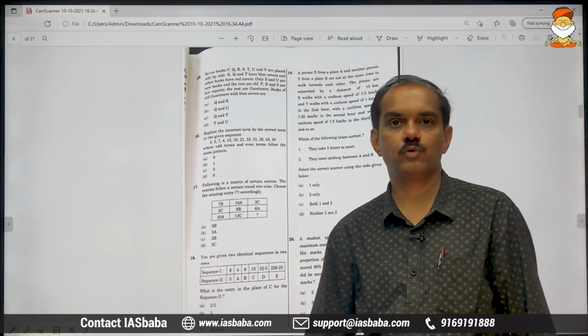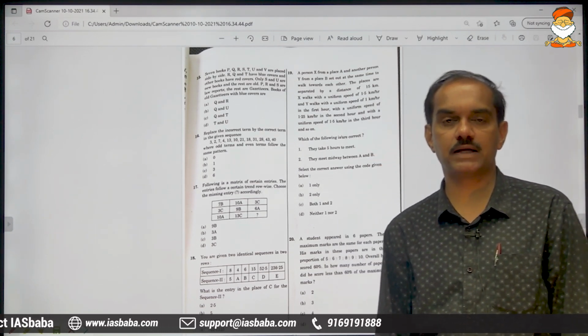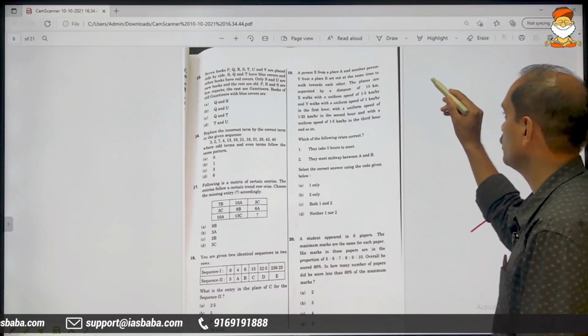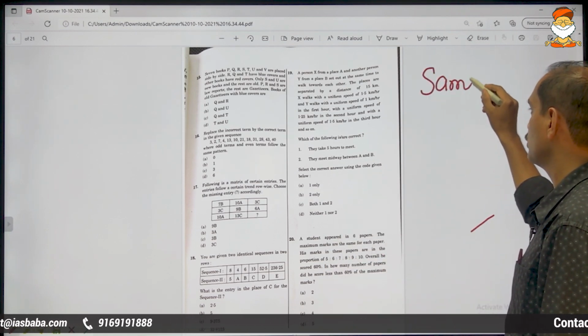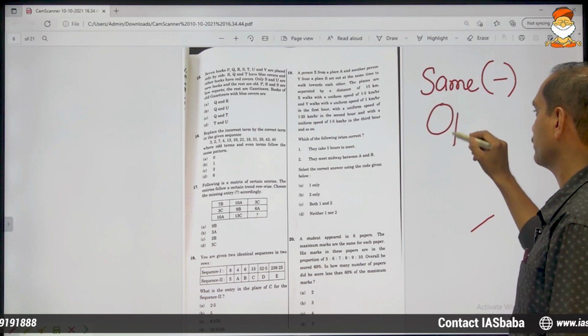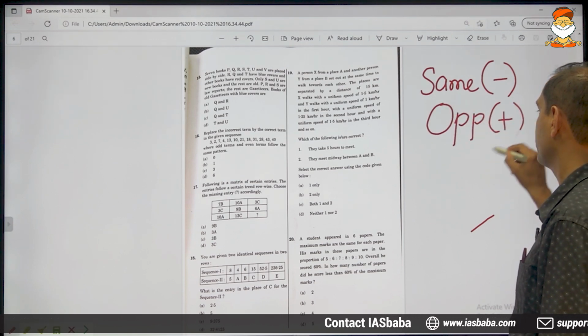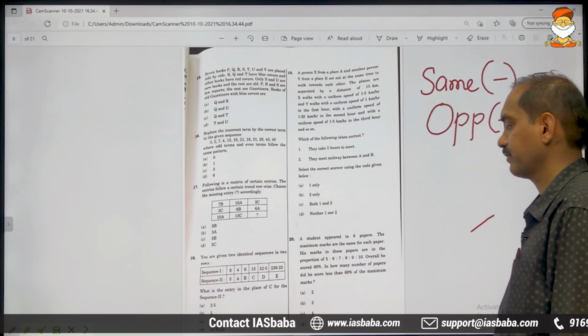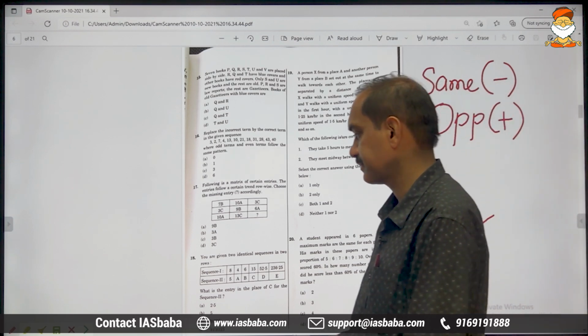And if they start moving towards each other, the speeds will get added. These are the two important words to be learnt. Same direction minus, opposite direction plus. Same minus, opposite plus.